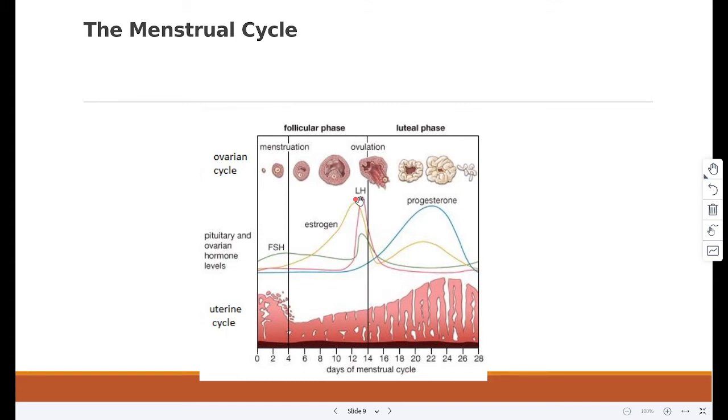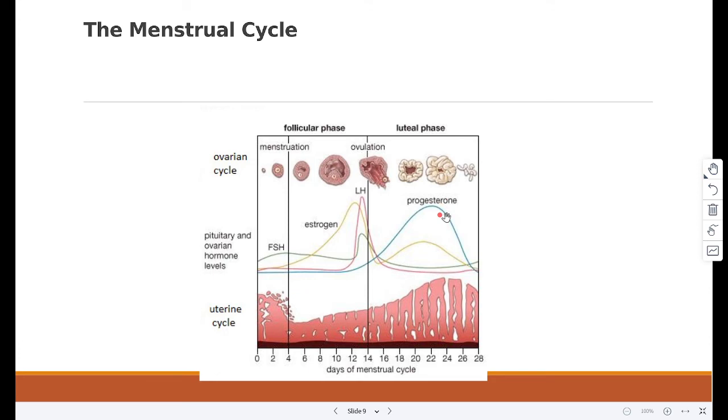Progesterone stays low from day 1 to 14 and starts to rise right over here after day 14. Now this increasing level causes the uterine lining to thicken further. Now a fall in progesterone levels causes the uterine lining to break down. So this is menstruation.